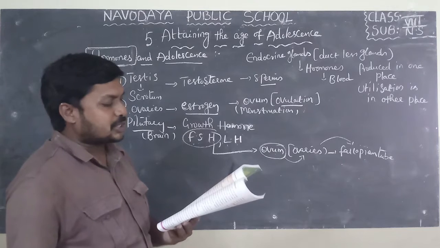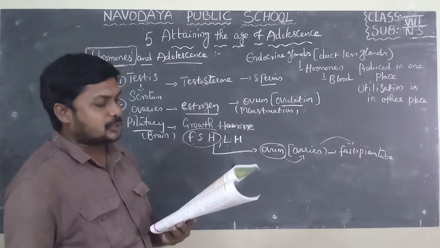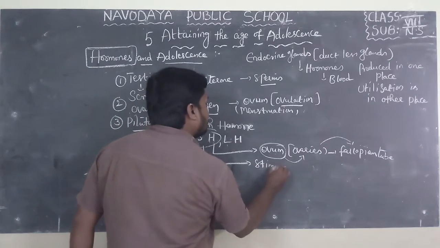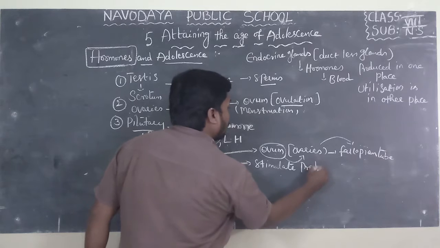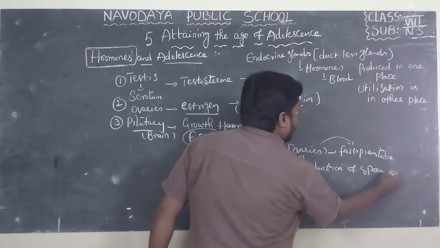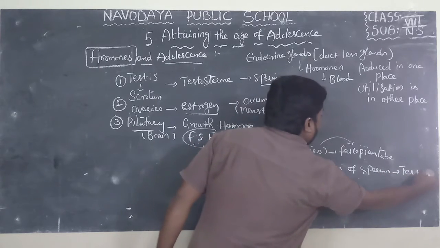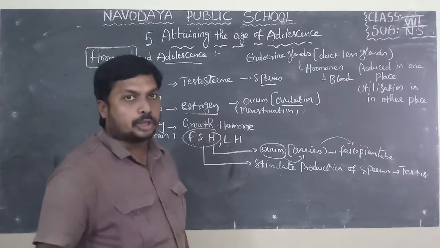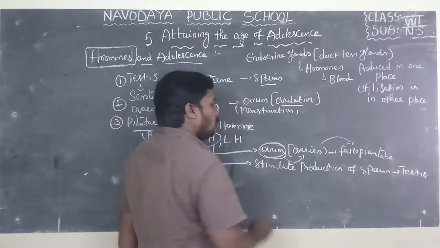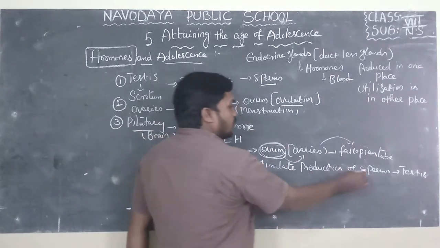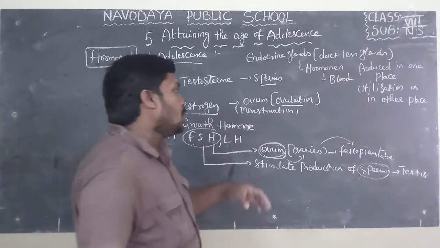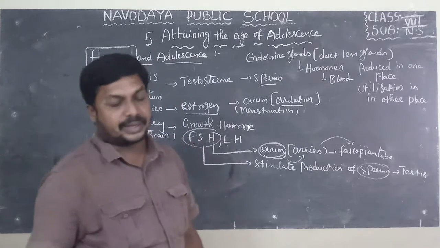While in males, it directs testosterone to stimulate sperm sacs to produce sperms. This FSH is also helpful to stimulate production of sperms from the testis. FSH plays an important role in both boys and girls, males and females. In females, it helps in production of ovum. In males, it helps in production of sperms. So, follicle stimulating hormone helps to produce ovum from the ovary and sperms from the testis.